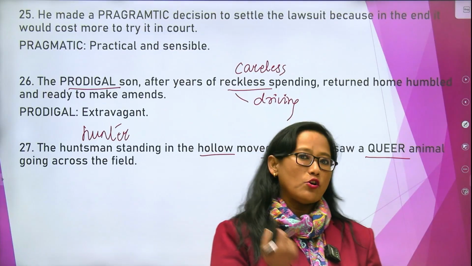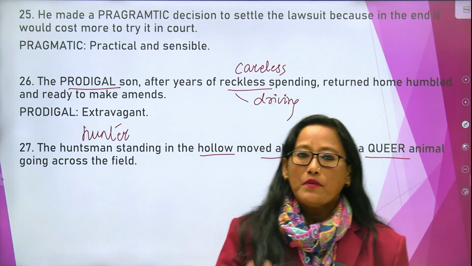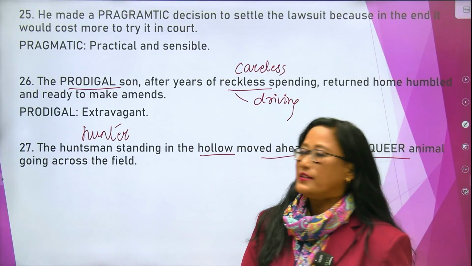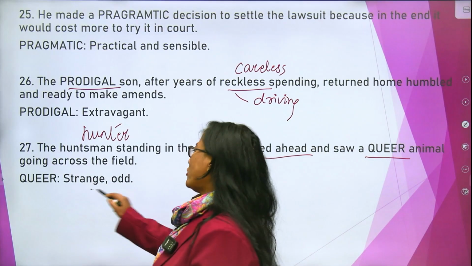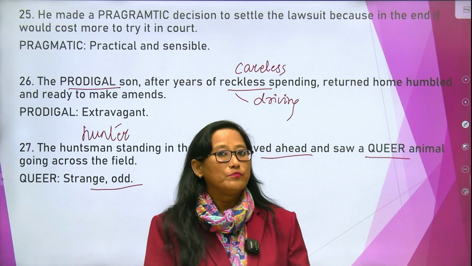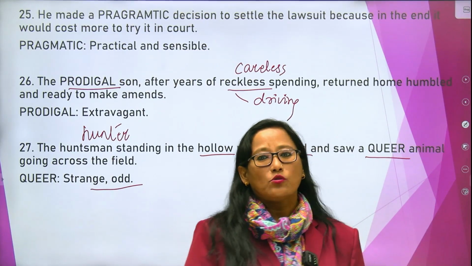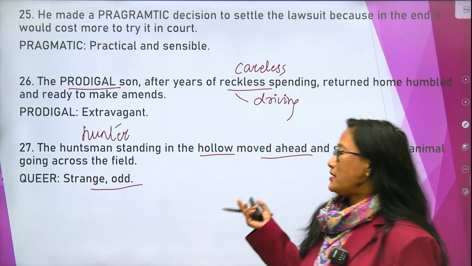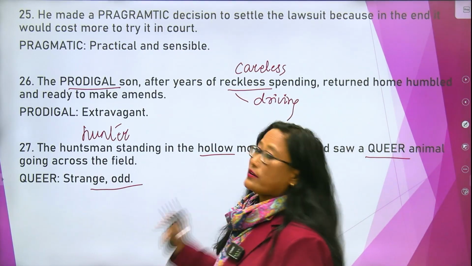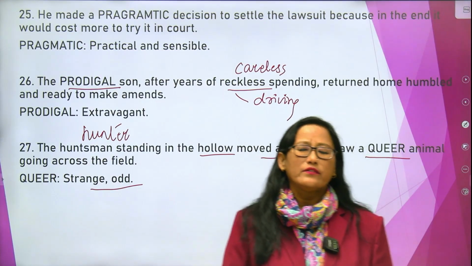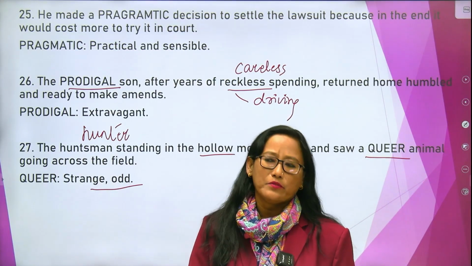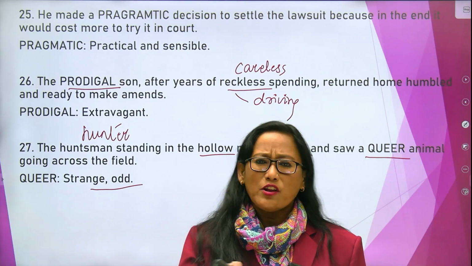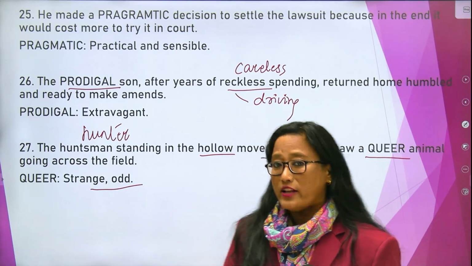Queer means maybe he has not seen that animal before, or maybe he was not able to understand what animal this is. So what is the meaning of queer? Queer means strange, odd, bizarre. Sometimes you can use the word grotesque also. Grotesque also means very odd. So all these are the synonyms of the word queer. I saw a queer incident. I saw a queer animal. I came across a very queer movie. So queer means very strange, very odd.